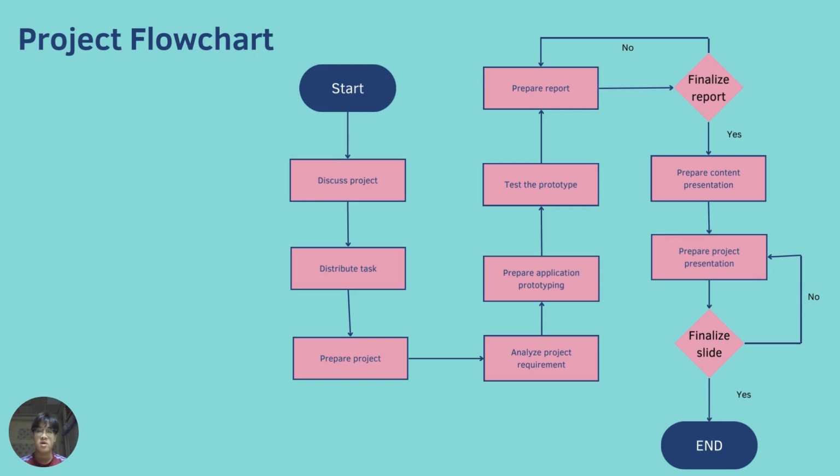And then we prepared the application of the prototyping. Once that had finished, we tested the prototype five consecutive times, and then we prepared a report. Once the report had been finalized, we prepared the content of the presentation, and then once that had been done, we prepared the project presentation.